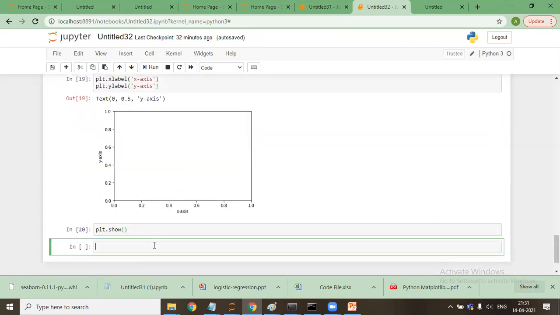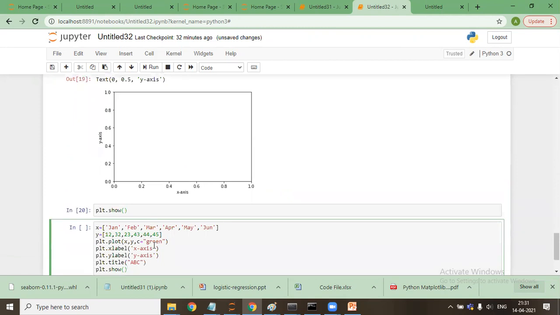But this is not mandatory in some of the IDEs, like the distributed environments. So the way of writing the command is not the same. So this plt.show is a good practice all the time. Okay. So plt dot show will show the recent plot which we are trying to plot here, right?